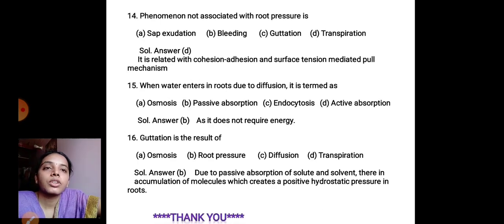So 14th question. The phenomenon not associated with root pressure is.